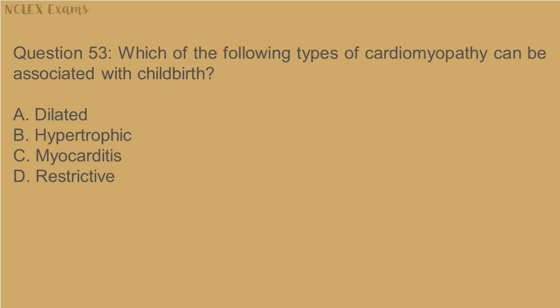Question 53. Which of the following types of cardiomyopathy can be associated with childbirth? A. Dilated. B. Hypertrophic. C. Myocarditis. D. Restrictive.